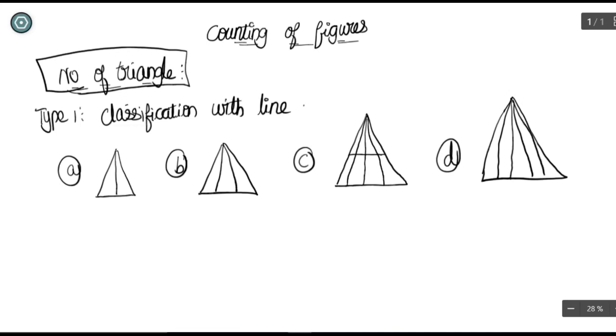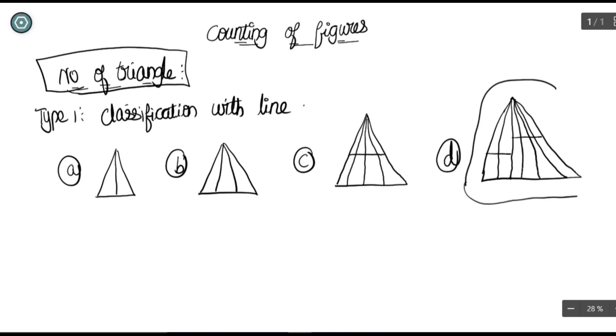So these are the 4 figures we are going to solve today. Another line will come here, and this triangle has lines here and here. Okay, these are the 4 diagrams we have given. If I ask you to count this figure, even a child would count it, but counting the other figure is not going to be easy, because you have to think in all perceptions. So it is going to be difficult, and I am going to say the trick now, and it will be easy for you to count all the figures.